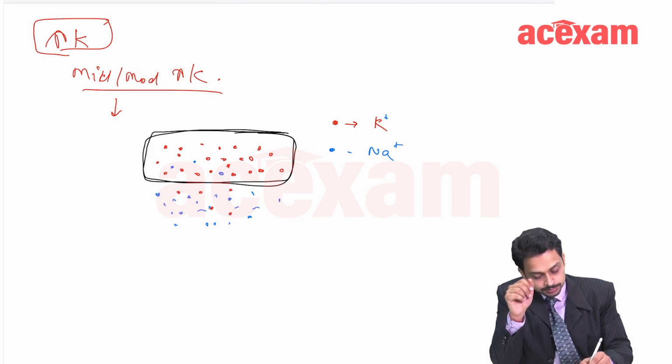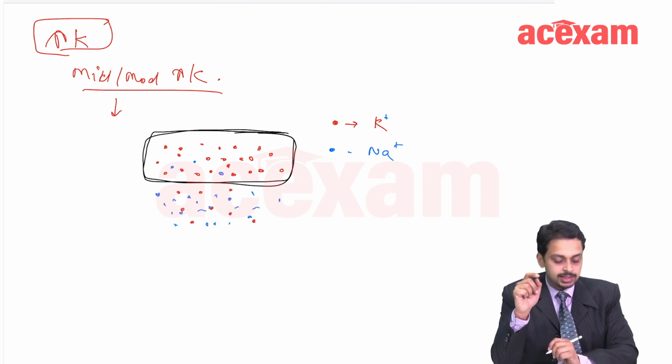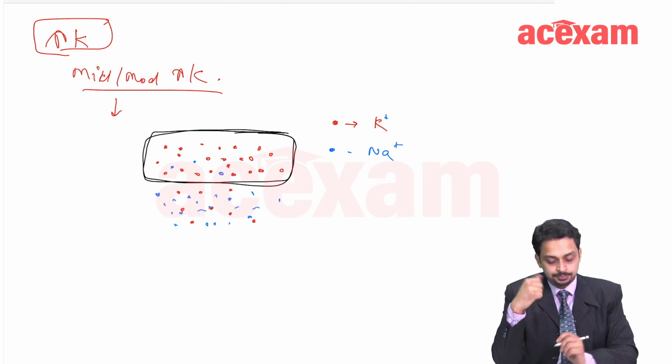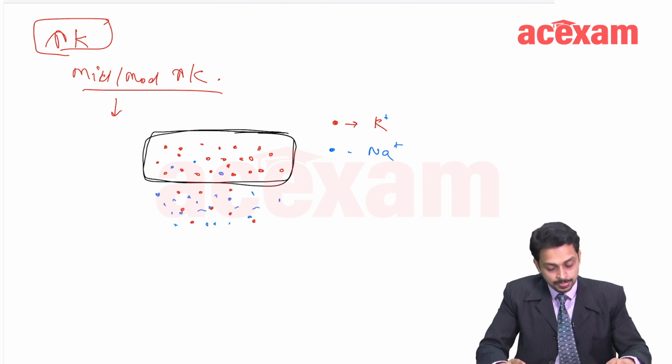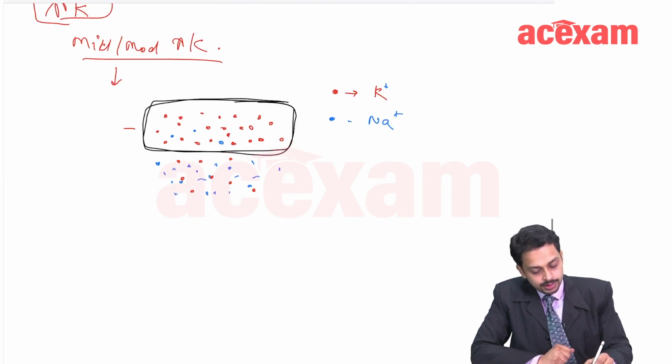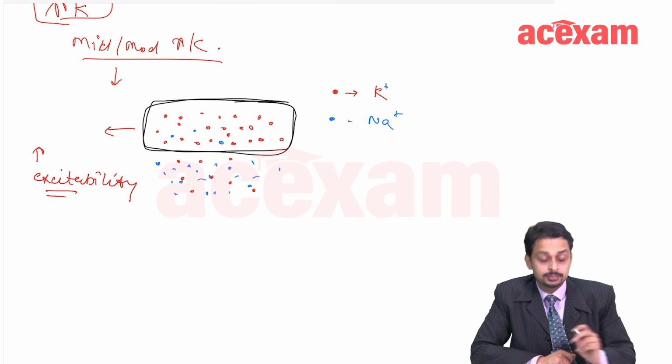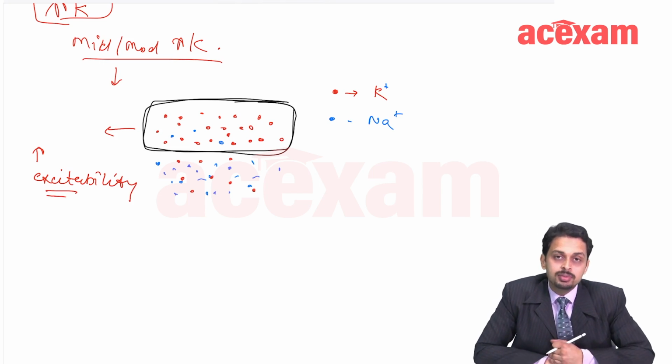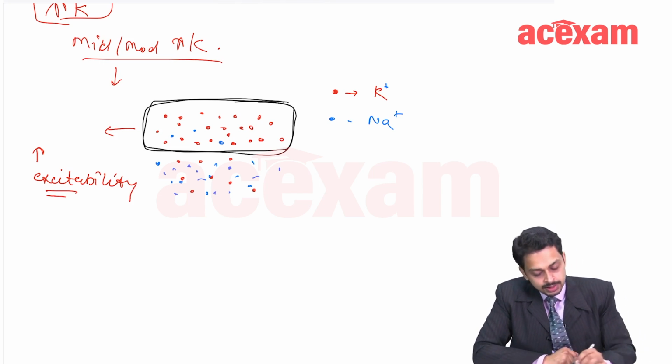If there is moderate increase in hyperkalemia, what is going to happen? It will lead to increased excitability simply because there is increase in the RMP.